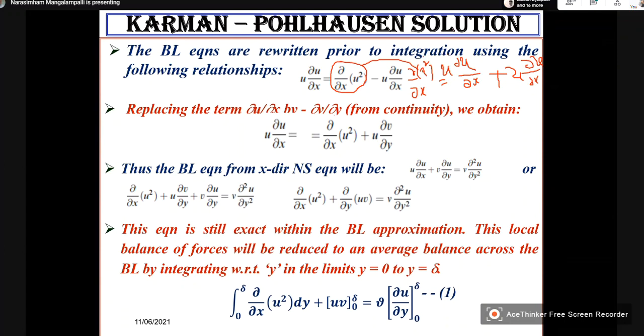Now I will bring one u dou u by dou x and take this to the left hand side. So u dou u by dou x is equal to dou by dou x of u square minus u dou u by dou x.